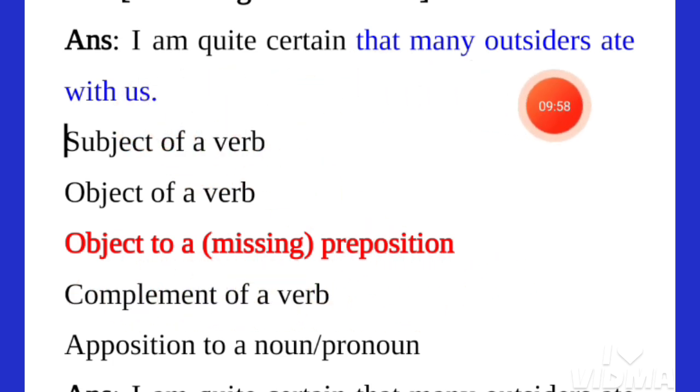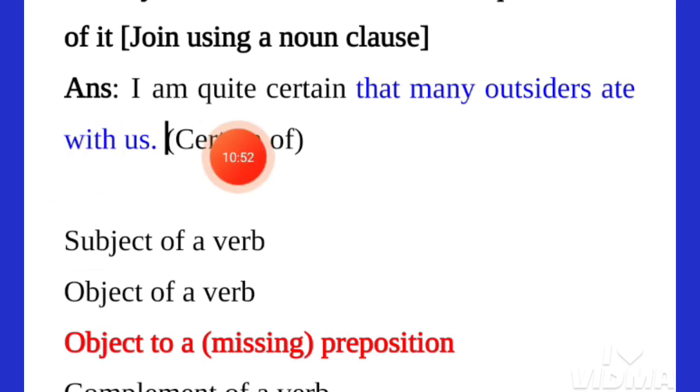"I am quite certain that many outsiders ate with us." Actually, the sentence could be "I am quite certain of that many outsiders ate with us." So in this sentence, the preposition "of", as in "certain of", is missing. Here this clause is working as an object to a preposition.